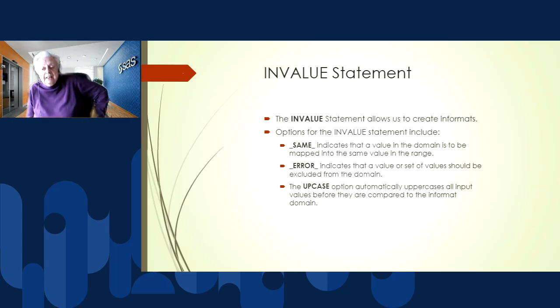So a couple of the options here are _same_. And that just says, okay, this value, I just want to write out as it is. So maybe the values 0 to 10 are valid, but other values are not. So for 0 to 10, I would say write this out, _same_. But any other value, 10 to high or low to 0, I would write out as an error message, just like the error messages we sometimes get in SAS that shows us a data error.